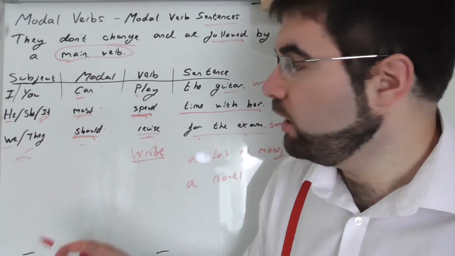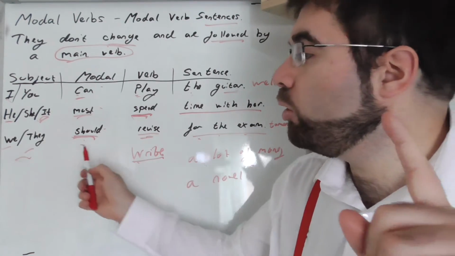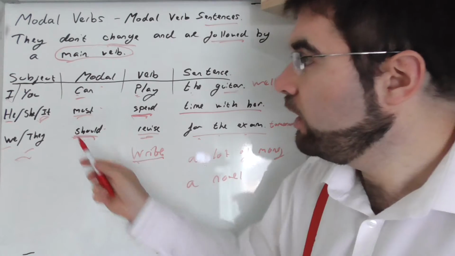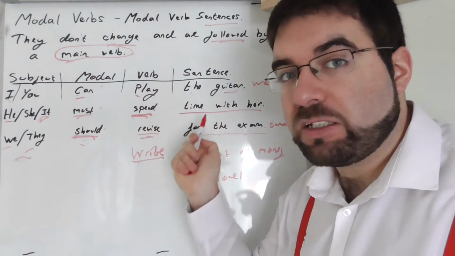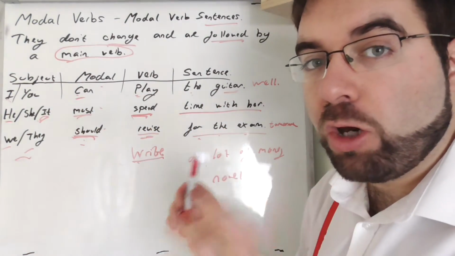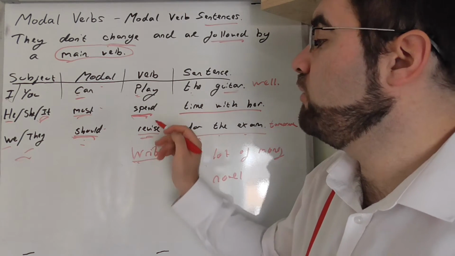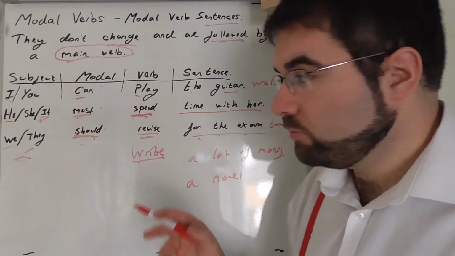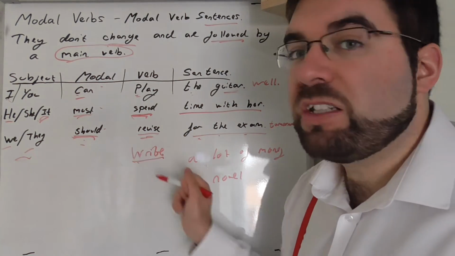Not to write. It is not: we should to write a novel, or I can to play a guitar. It's the main verb. Only the verb itself. Play, spend, revise, write. It's not we should written.